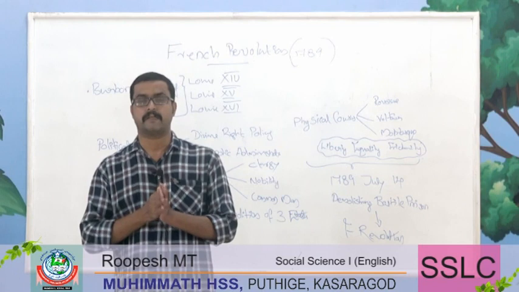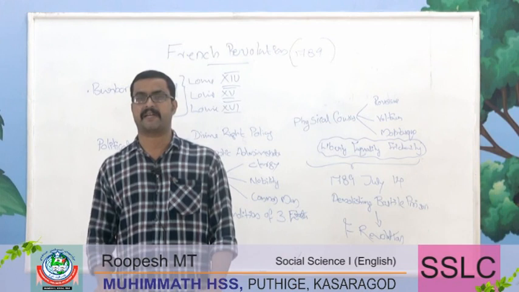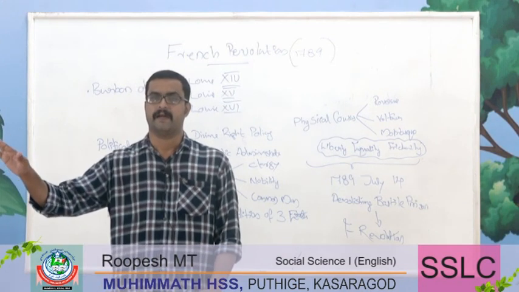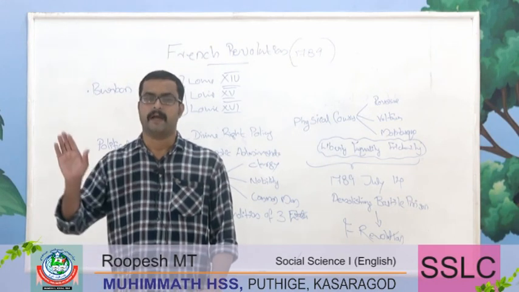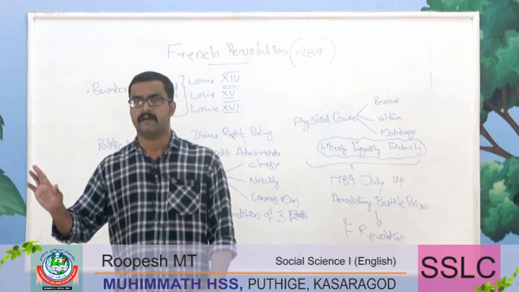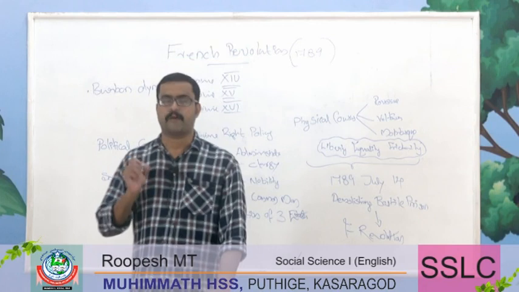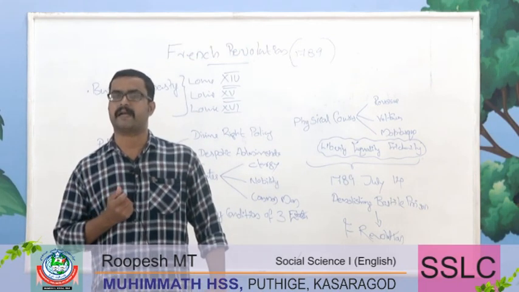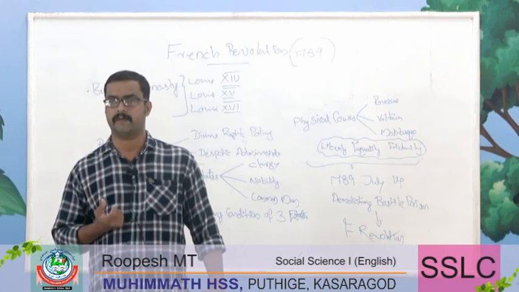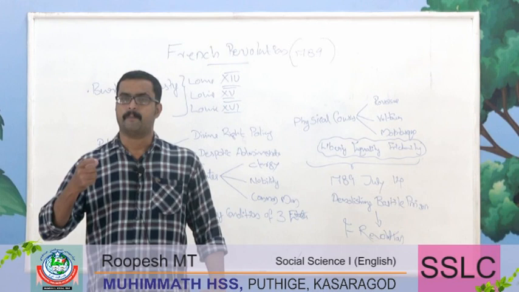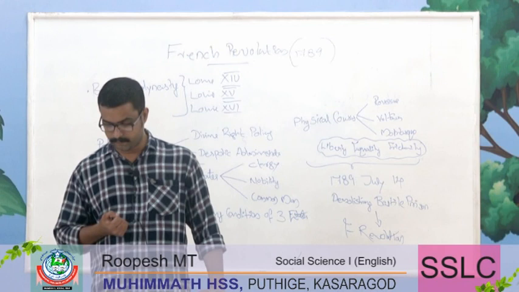And France, the first result: France leads to a despotic administration under Napoleon Bonaparte. The second result: French Revolution spread the concept of equality, liberty and fraternity all over the world.